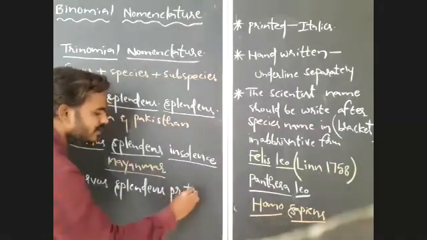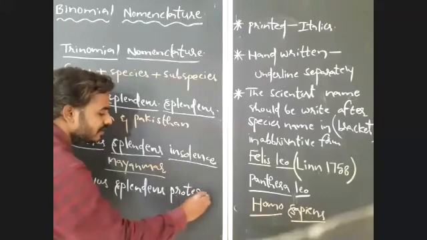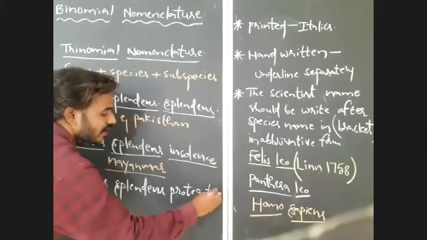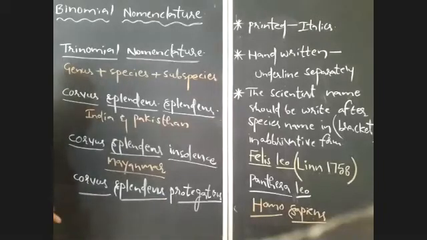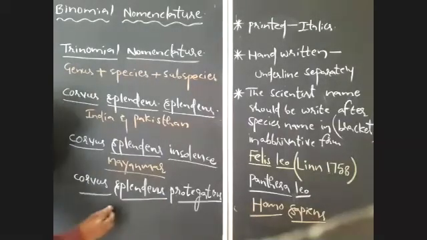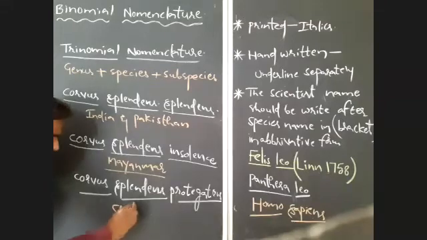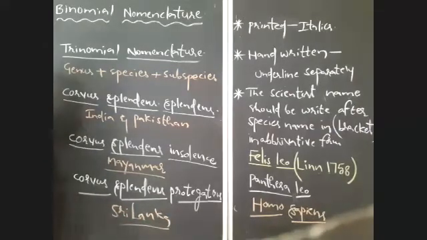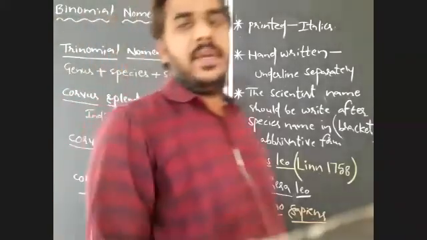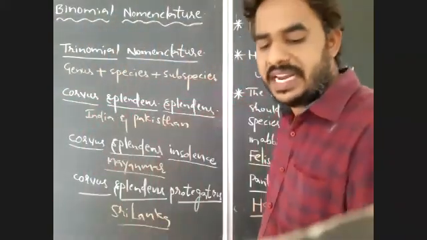Carvus splendens protegatus. It is the scientific name of crow in Sri Lanka.